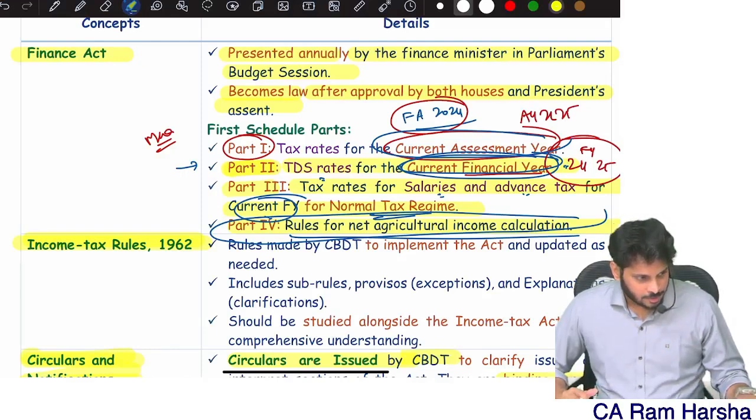In your basic tax, first you compute basic tax as usual. Same format: normal, special, basic tax. Add surcharge, not applicable. Subtotal minus rebate. Rebate is equal to how much? Lower of basic income tax or 12,500. I told you very clearly, lower of basic tax or 12,500, whichever is lower, that much you will claim